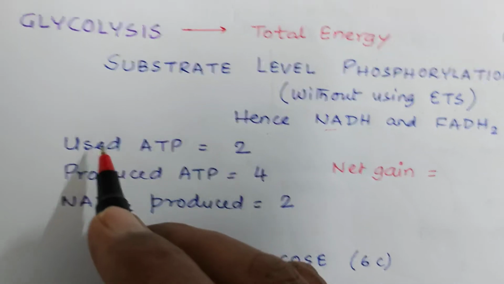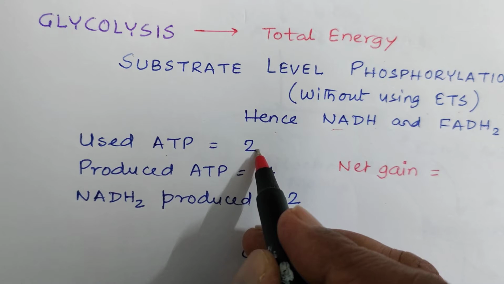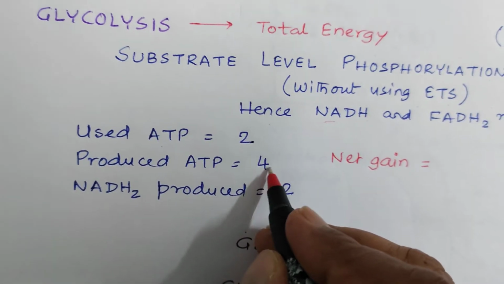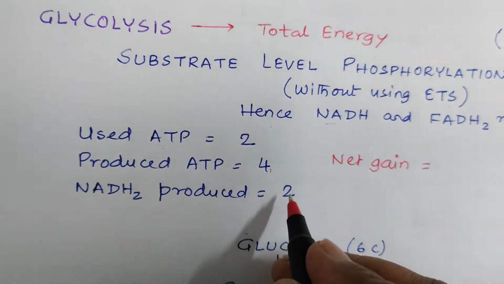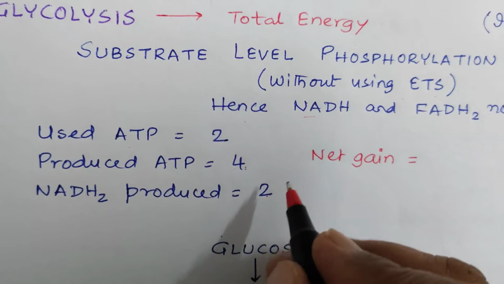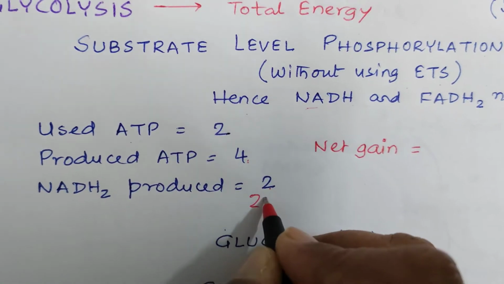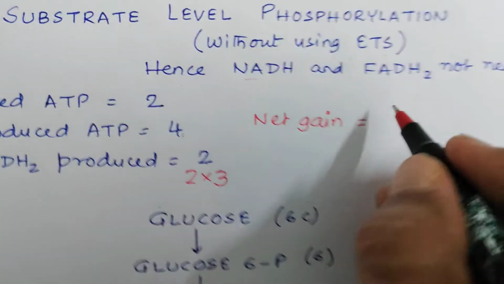Now here, during glycolysis, the used ATP is 2. Direct ATP produced are 4, and there are 2 NADH produced. 2 NADH means 2 into 3 ATPs, that is 6 ATPs. So what is the net gain?